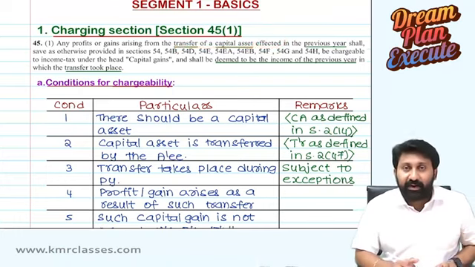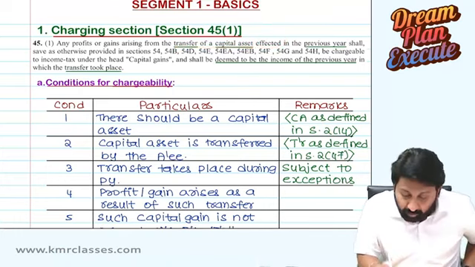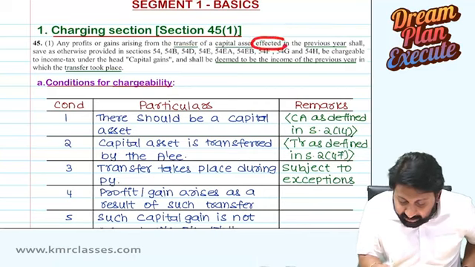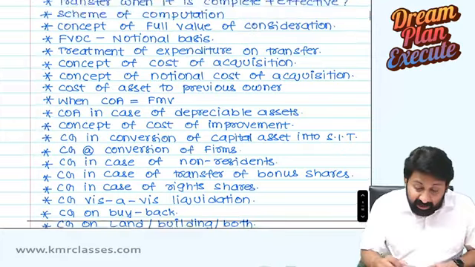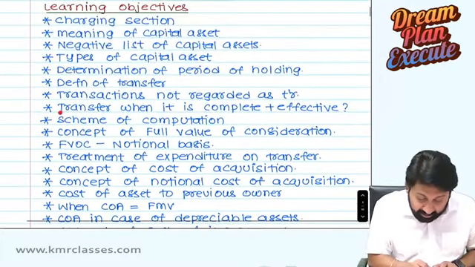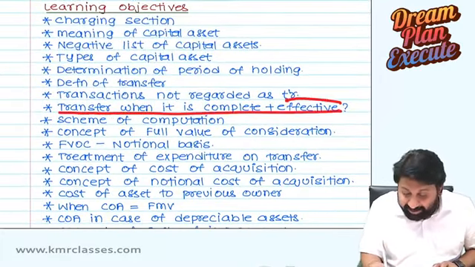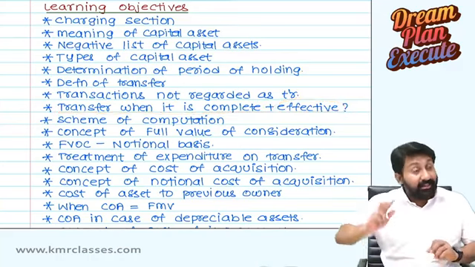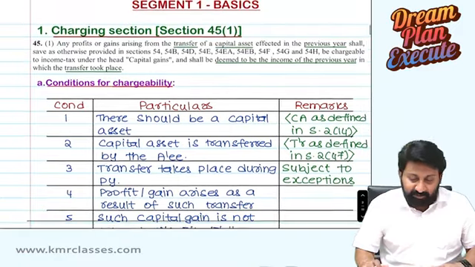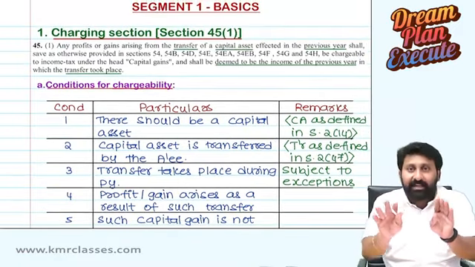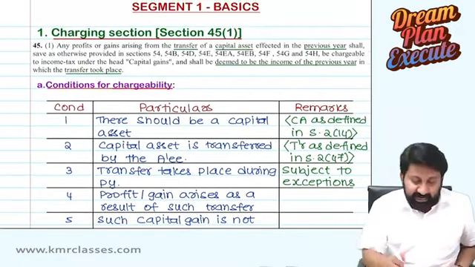Okay. Effected. Now listen carefully. What is the significance of the term effected? For that, one learning objective itself is there: transfer when it is complete and effective. In that segment we will discuss it. So let us prima facie read what is the chargeability of capital gains tax.